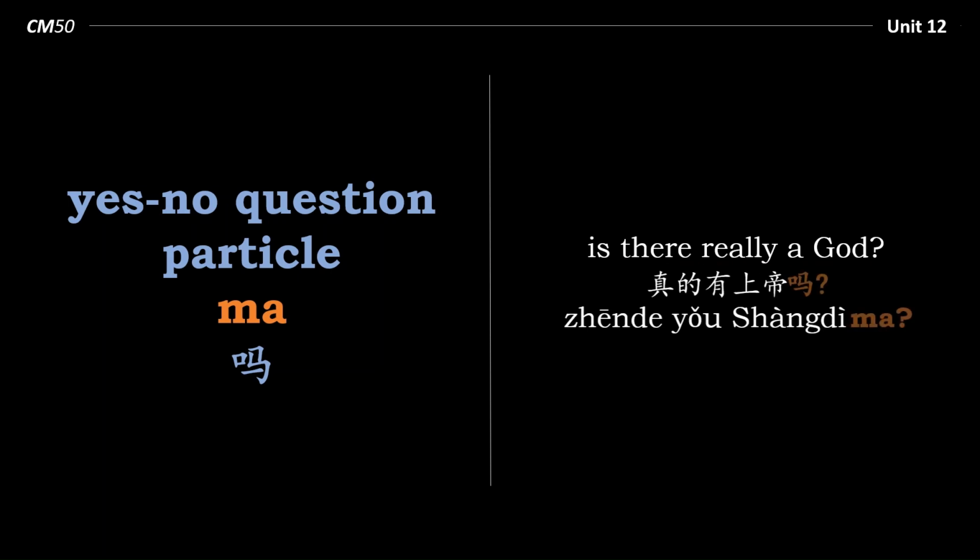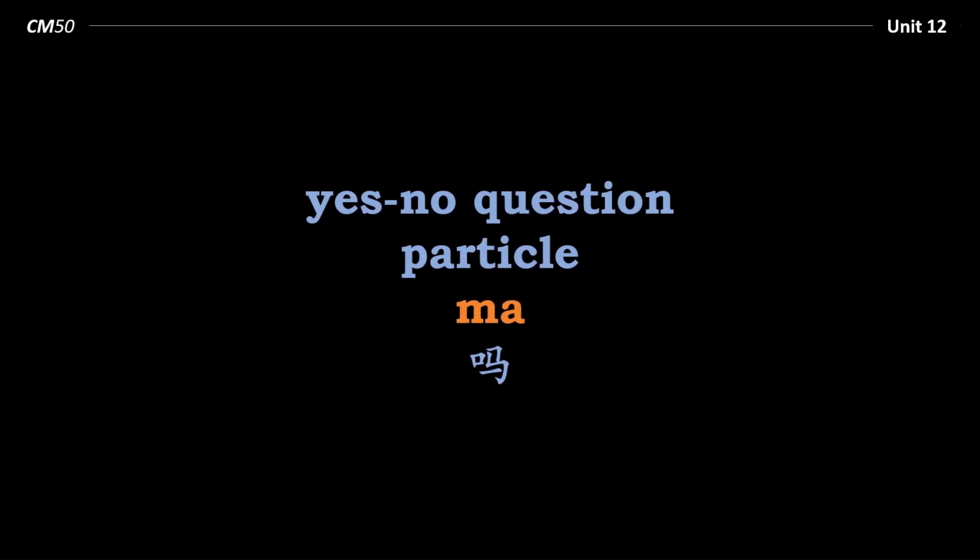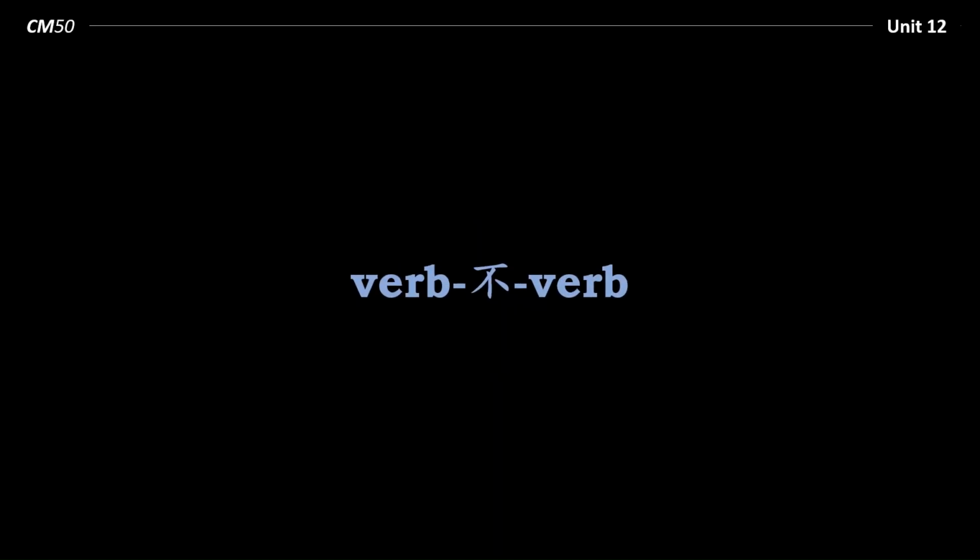Turn that into a question by adding ma. 真的有上帝吗? So, one way to form a yes-no question is to simply add the yes-no question particle ma to the end of a statement. Another way is the verb-不-verb.